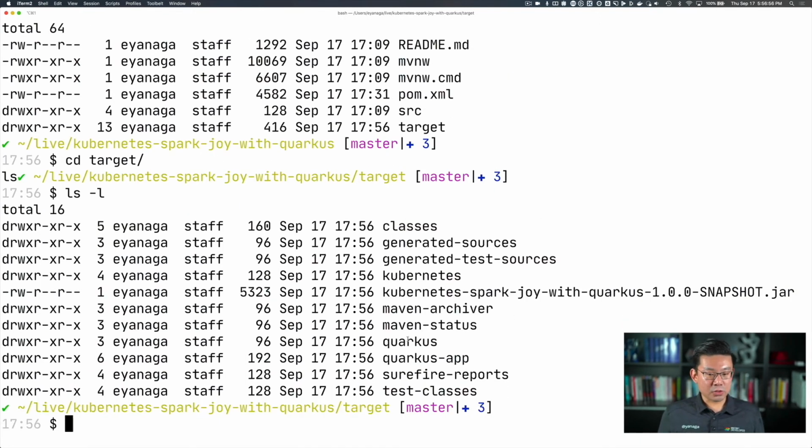Here we have new folders, quarkus and quarkus-app, but we don't have to be worried about that because again, our Quarkus Jib extension will generate the Docker container image beautifully with everything enabled for remote development mode. But for that, we need to redeploy our application to Kubernetes. So Ray, can you do that for us?